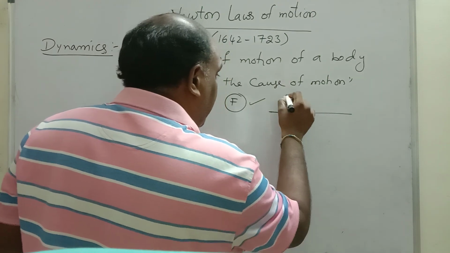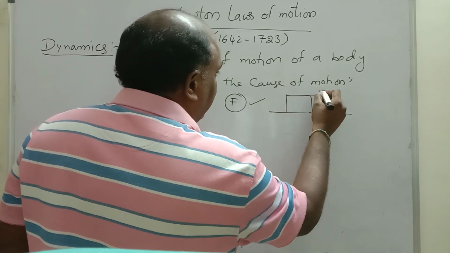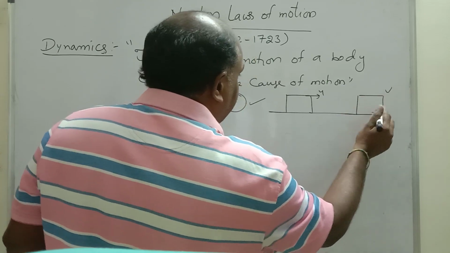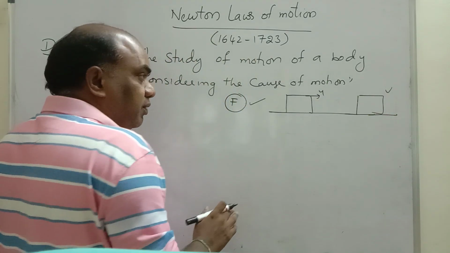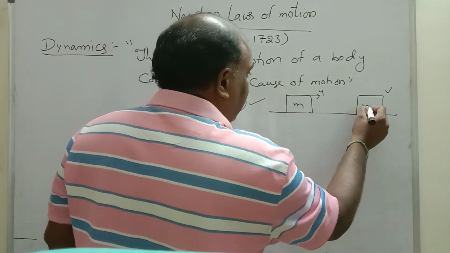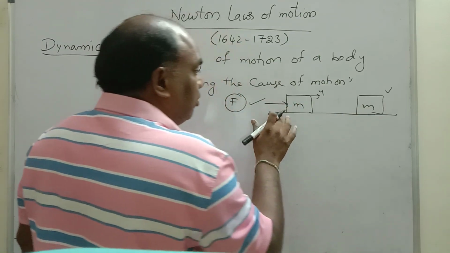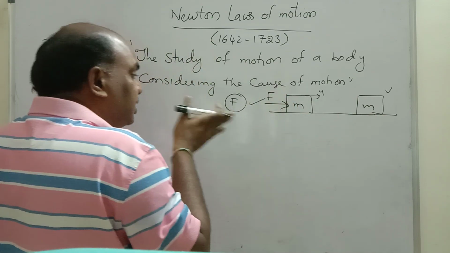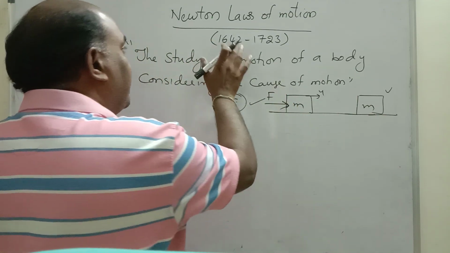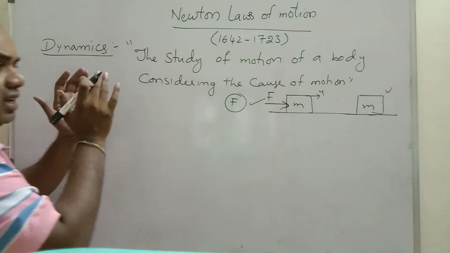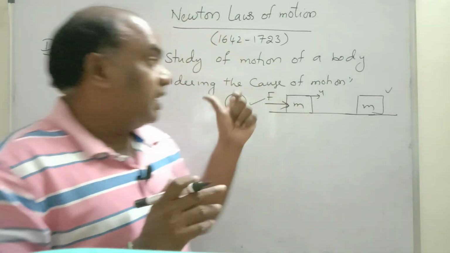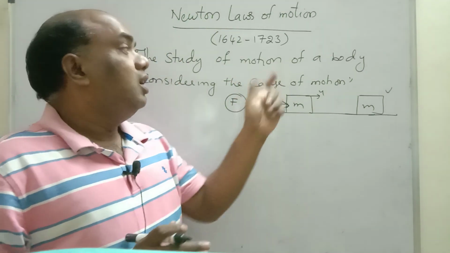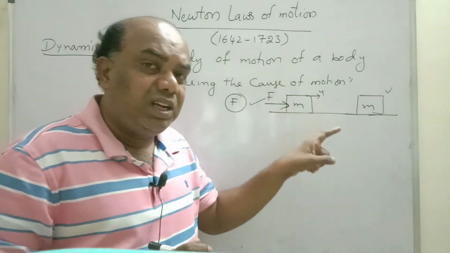Let us consider this is a block. Its initial speed is u. After some time its velocity changes. Initially it is going at 10 meters per second, now it is 50 meters per second. That means some external force is applied on the body. Why does this velocity change? Because of this external force. What is that force? That we will define in these laws. Dynamics means the study of motion of a body considering the cause of motion. If you do not consider it, that comes in kinematics. If you consider the cause of motion, that comes in dynamics.